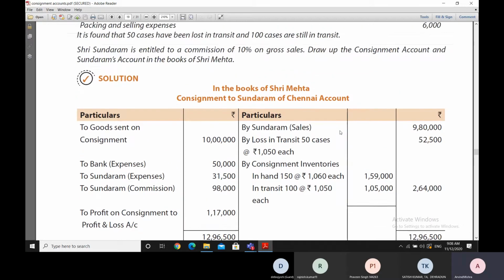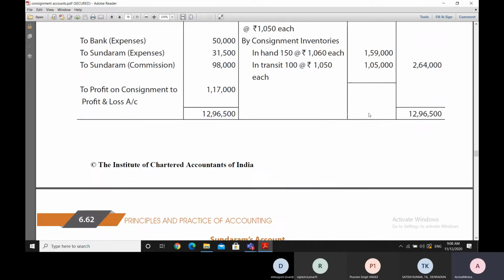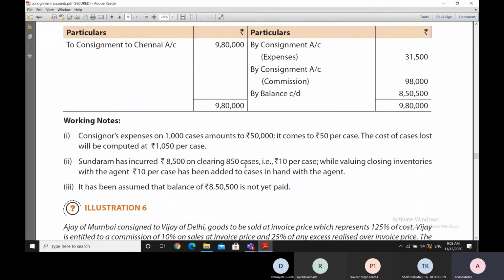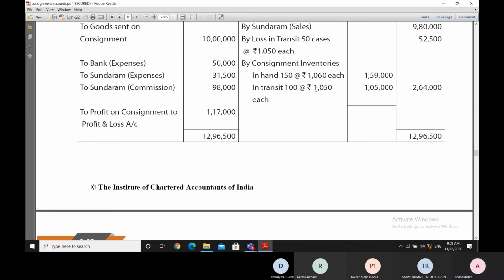Those expenditures are the clearing charges. Clearing charges have to be taken proportionately, and the clearing charge is 8,500, to be taken for 850 cases, because 100 cases are still in transit and 50 are lost. So the clearing charges incurred in respect of 850 cases come to rupees 10 per case.